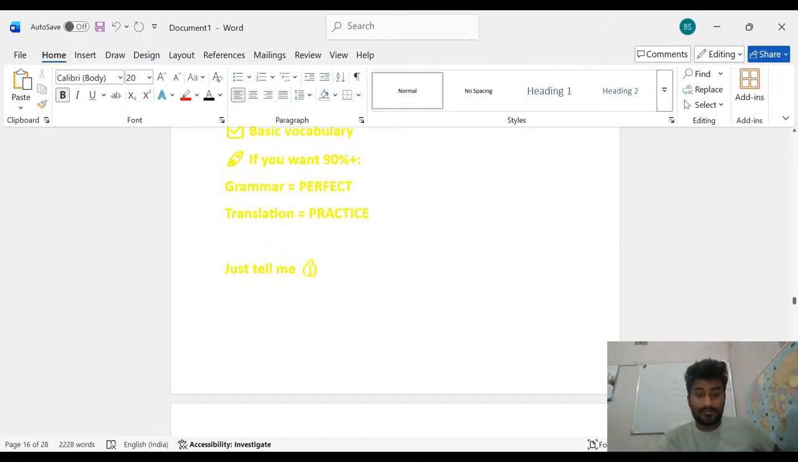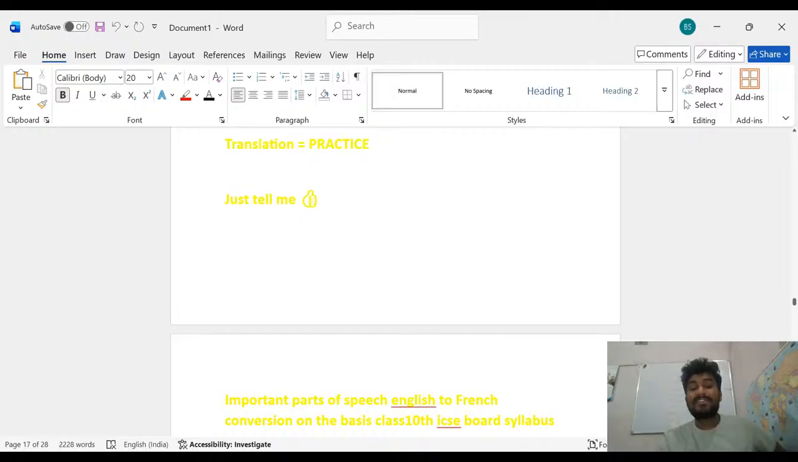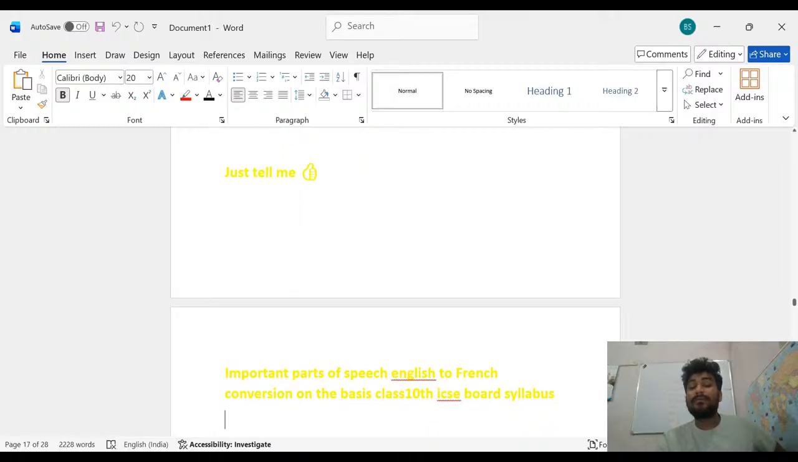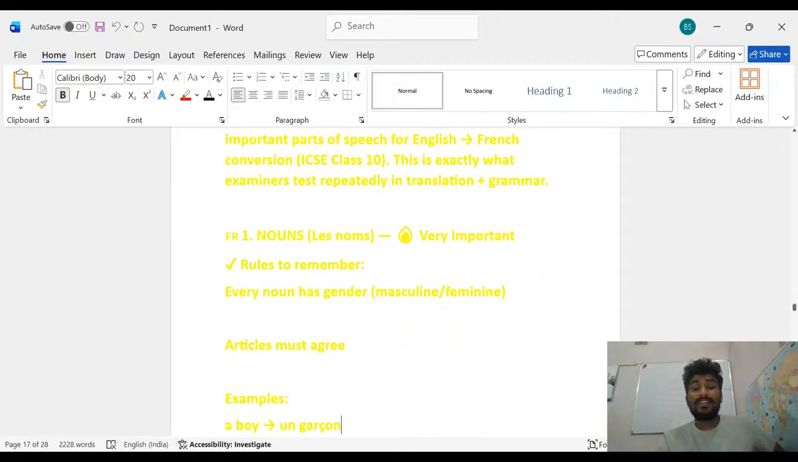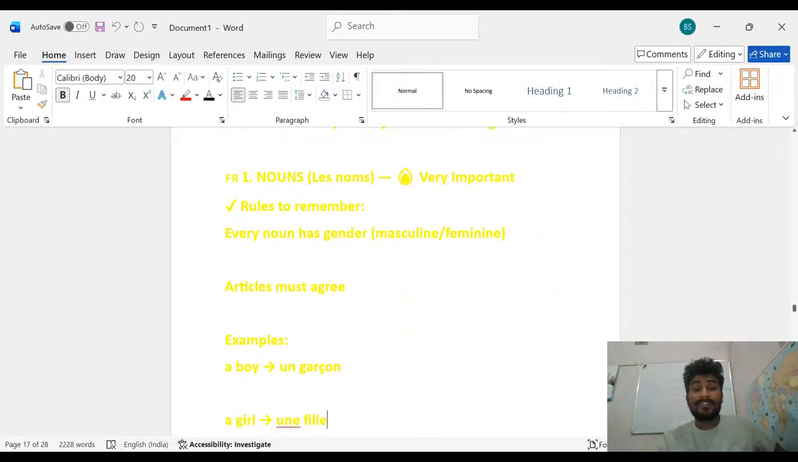Now next, important parts of speech for English to French conversion on the basis of the 10th ICSE board syllabus. Here the focus is exam oriented. What is the thing? Listen. First is the pronoun, sorry, noun. Here is the noun which you have to focus on.